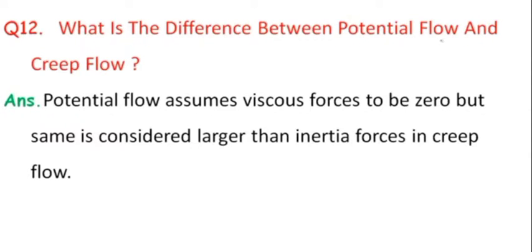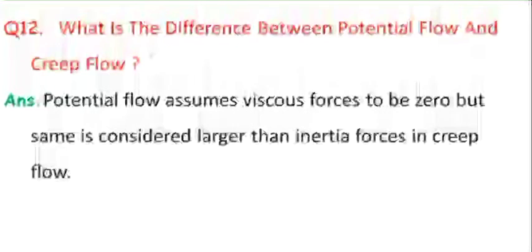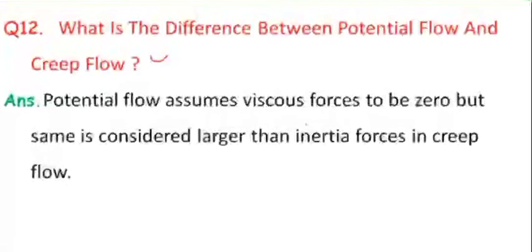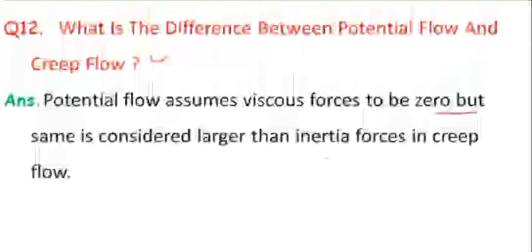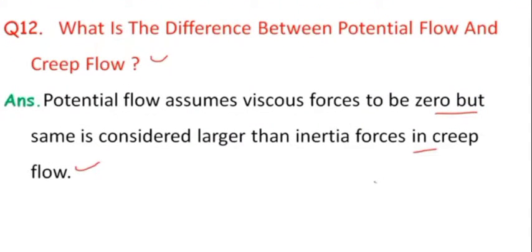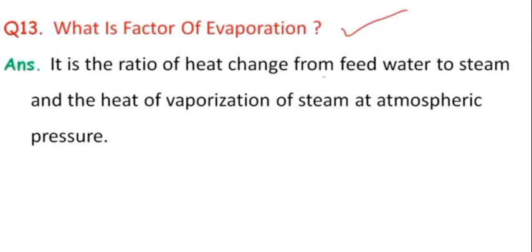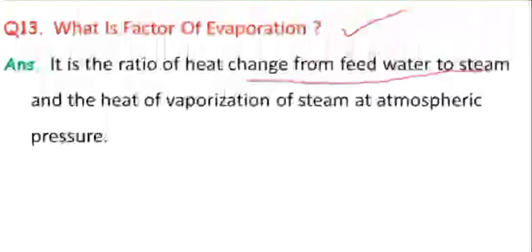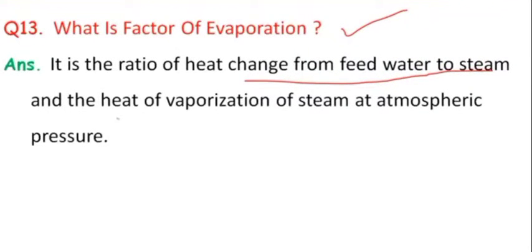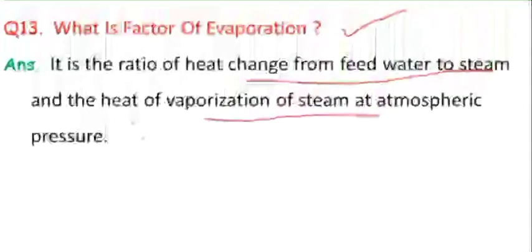12th, what is the difference between potential flow and the creep flow? Potential flow assumes viscous force to be zero, but viscous force is considered larger than inertia force in creep flow. 13th, what is factor of evaporation? It is the ratio of heat change from feed water to steam and the heat of vaporization of steam at atmospheric pressure.